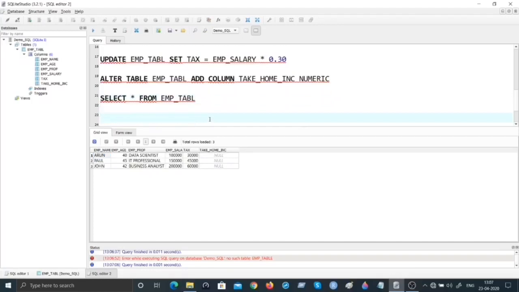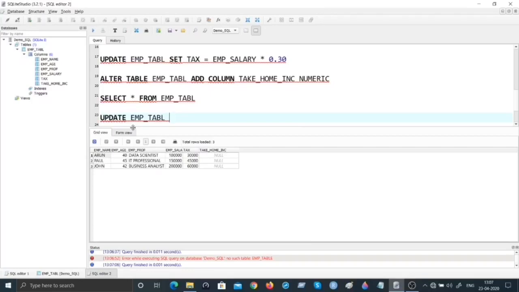We will compute it as employee salary minus tax, and we call that take home income. So how do I use it? Like I mentioned a while ago, we have to use the update command. So what are the keywords for using the update command? Update is the keyword. What is the table? EMP underscore TABL. Get the name right every time.